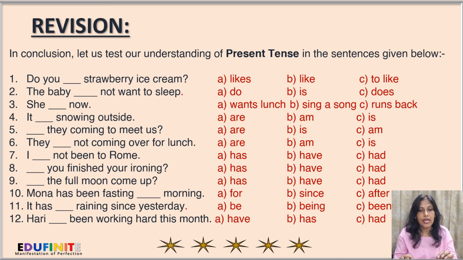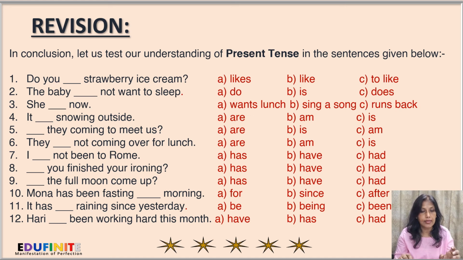Next, it dash snowing outside. Are, am, is. Next, dash they are coming to meet us. Are, is, am. Next, they dash not coming over for lunch. Options are, am, is.